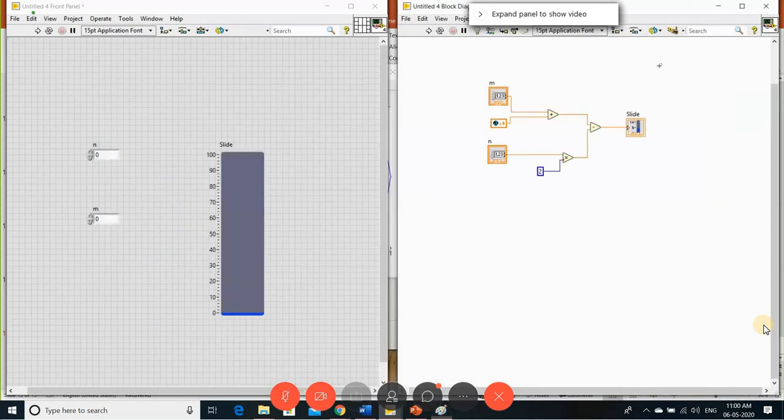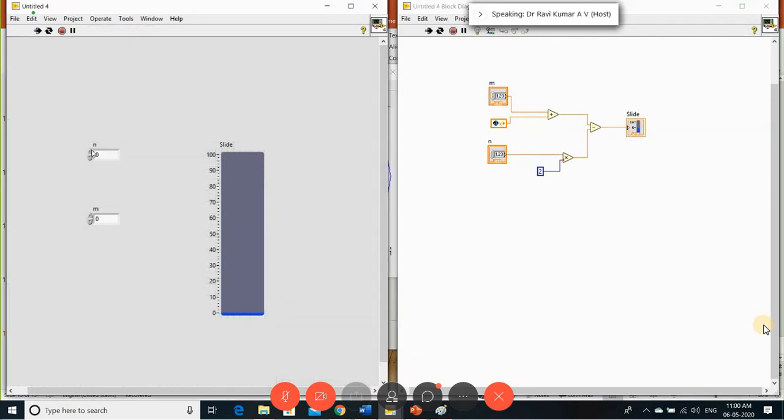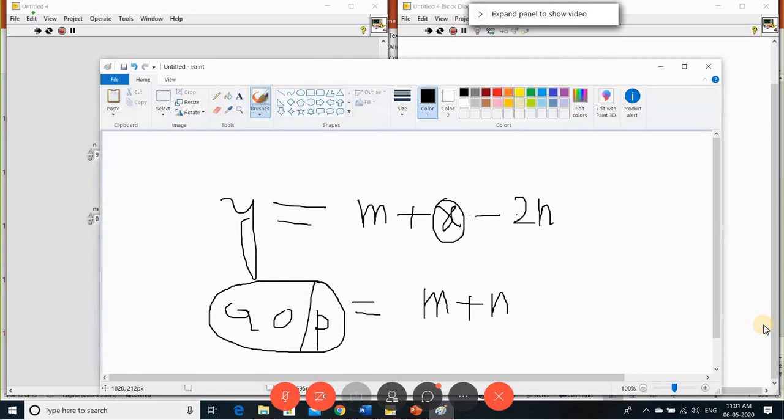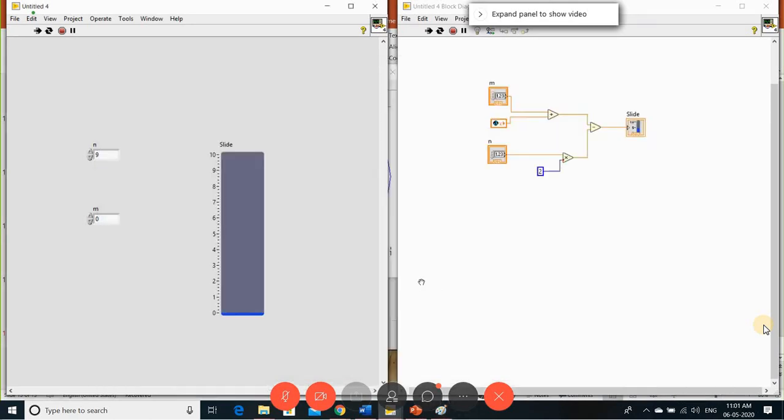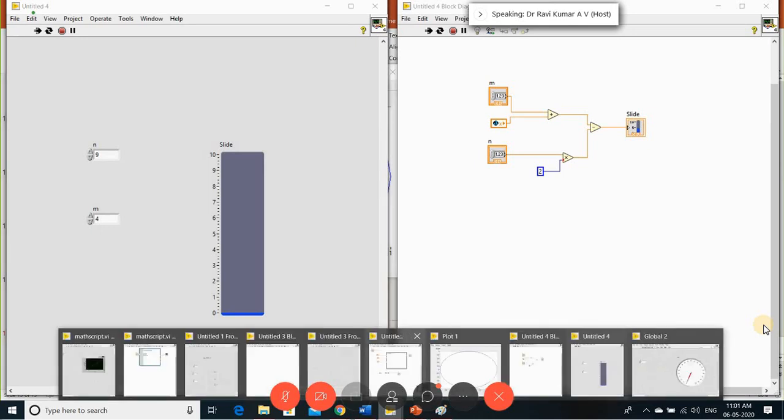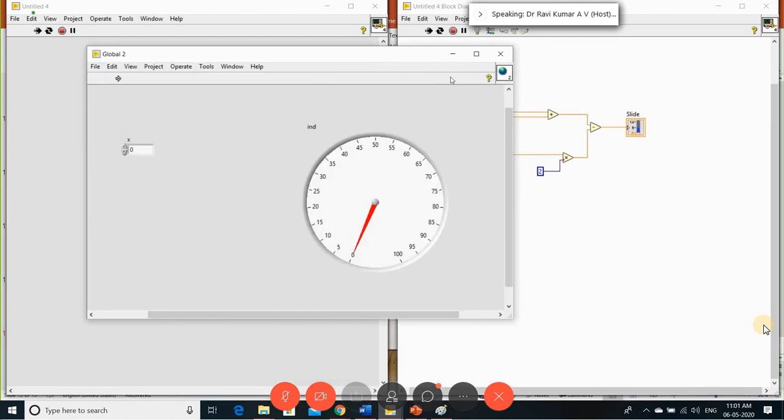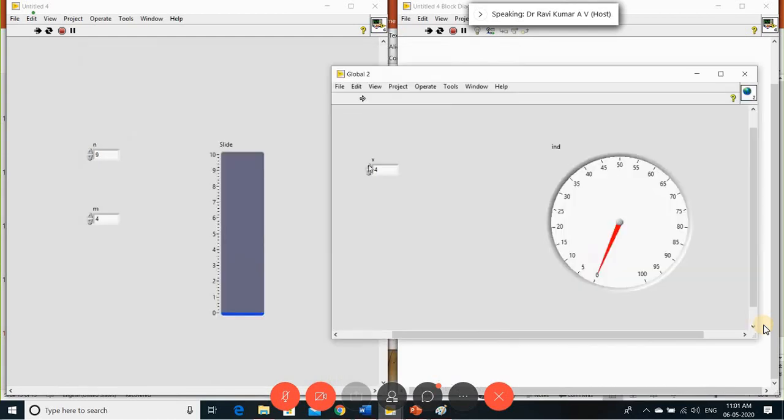Okay, so let me run this program continuously. I'll just change that n value. With this expression, if you change the n value, y equals minus 2n, you are getting a negative number, right? So let me change the m value, along with my global variable. You have created one global variable, so this is your global variable. You change this global variable.